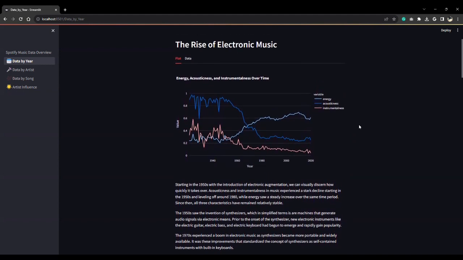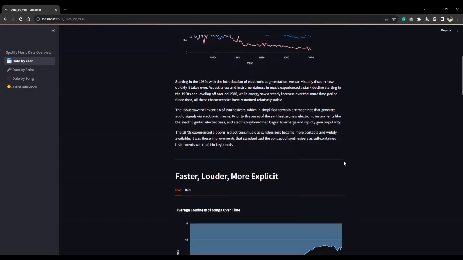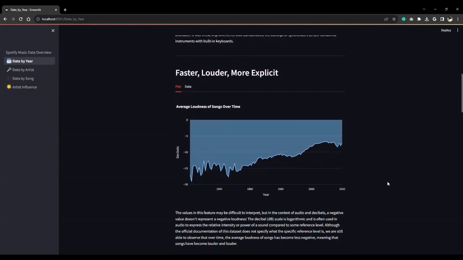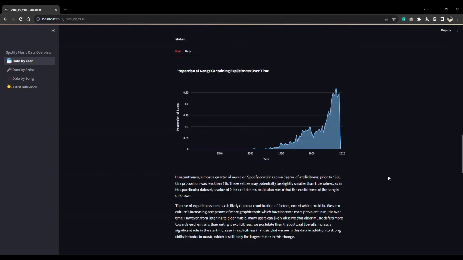For example, the most distinct trends you observe are the sharp decrease in acousticness and strong increase in energy, starting in the 1950s and leveling off in the 1980s. We hypothesized that this is due to the rise of electronic audio synthesizers in the 40s and 50s. The next few graphs cover the evolution of tempo, loudness, and explicitness over the past century, and a pie chart of the top keys in this dataset.